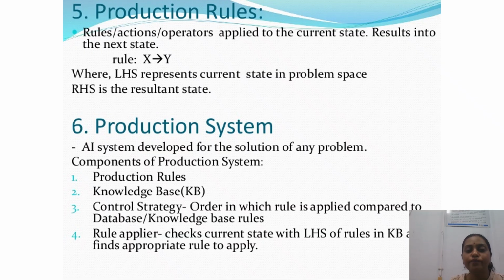Now, next is the production system. It is an AI system developed for the solution of any problem. In the production system, we have production rules, we have the knowledge base, and we have the control strategy. Now, what is control strategy? Control strategy means the order in which rules are applied, compared to the database and knowledge base rules. That means there could be some rules, but in which order we are going to apply them is the control strategy. And the last one is the rule applier, which checks the current state with the LHS of rules in the knowledge base and finds the appropriate rule to apply.